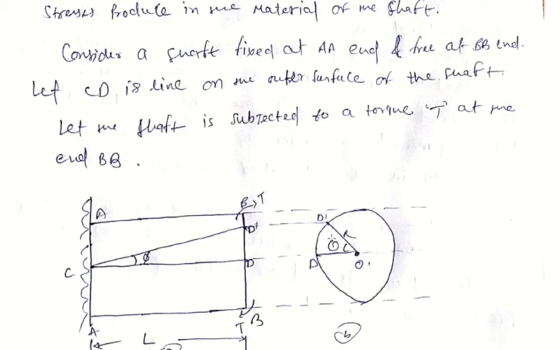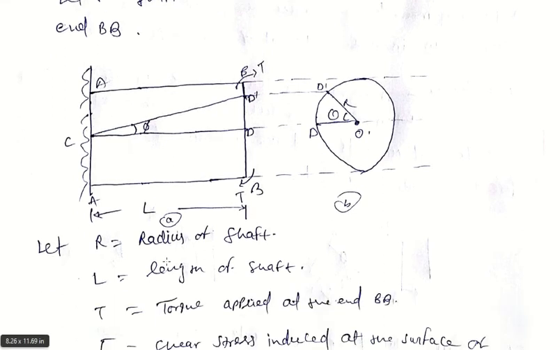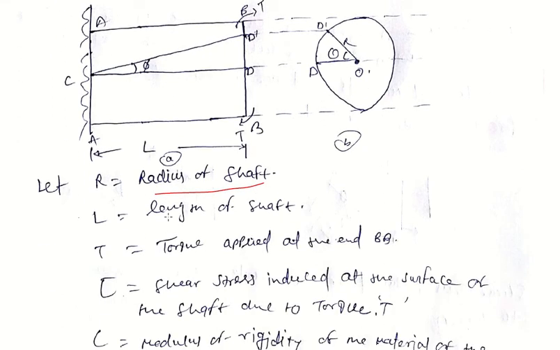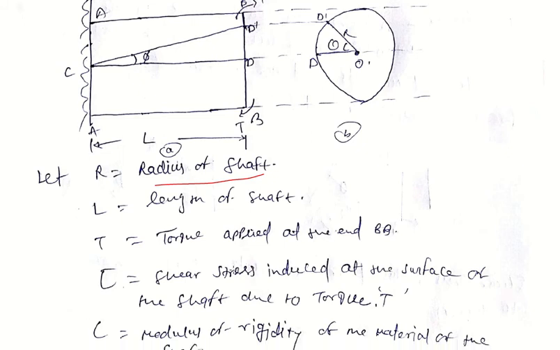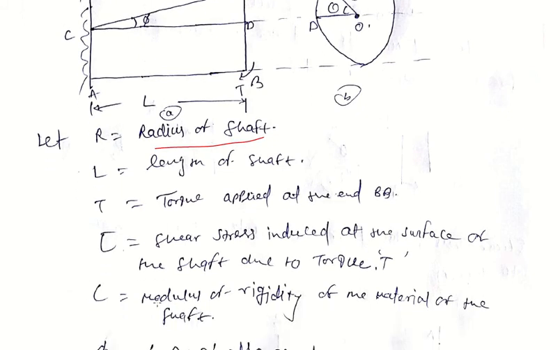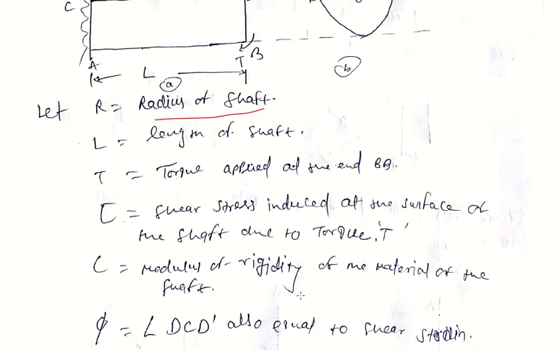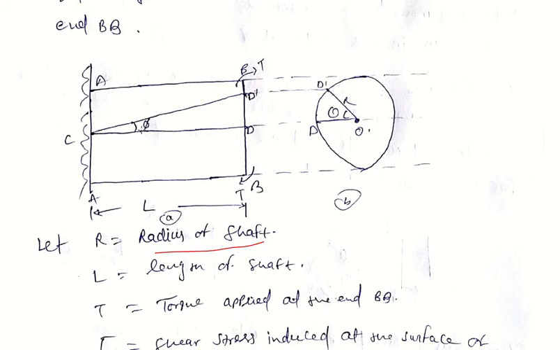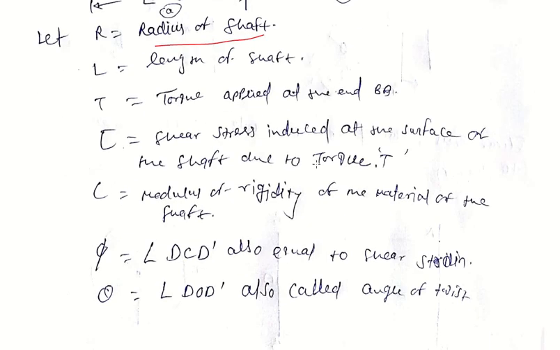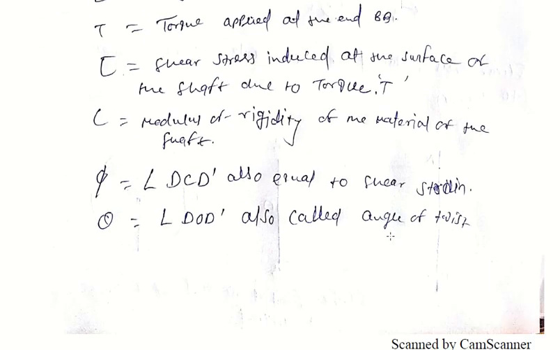Here is radius OD, and OD dash is the same because of the radius of the circle. Now R is the radius of the shaft, L is the length of the shaft, T is the torque applied at the free end, tau is the shear stress induced at the surface of the shaft, C is the modulus of rigidity of the material of the shaft, phi is the angle called shear strain, and theta is the angle of twist.